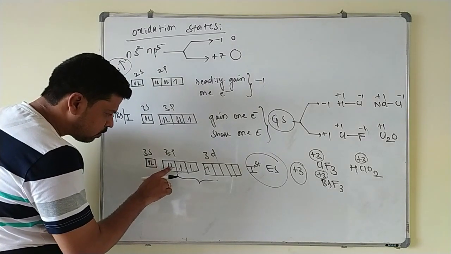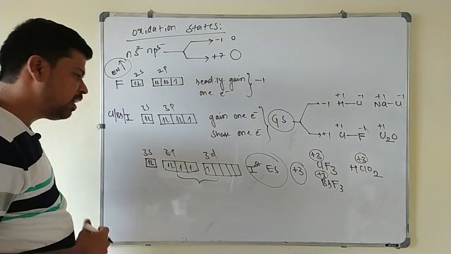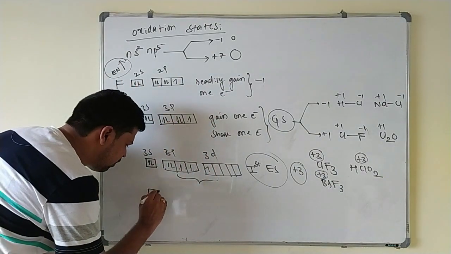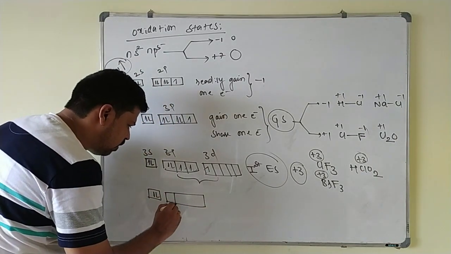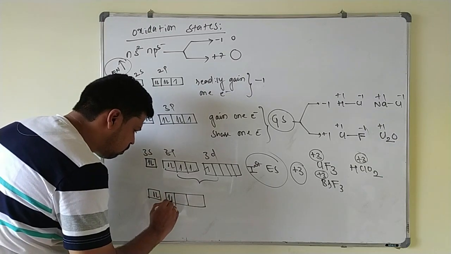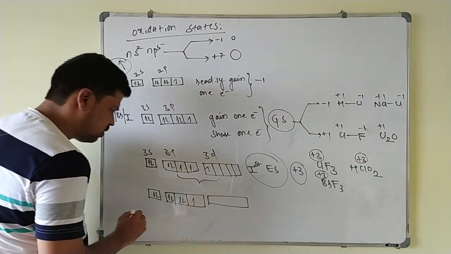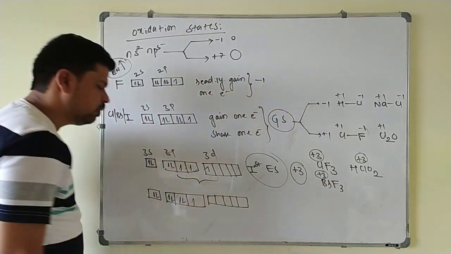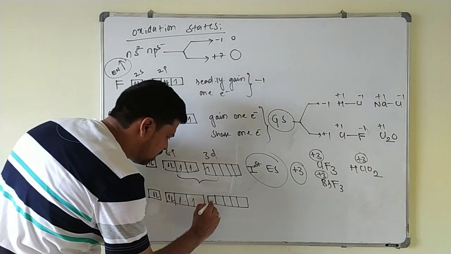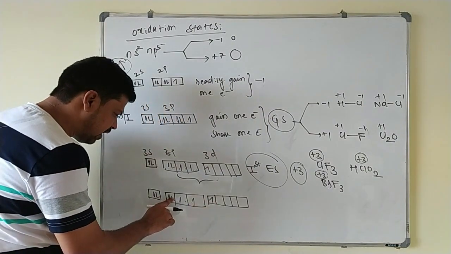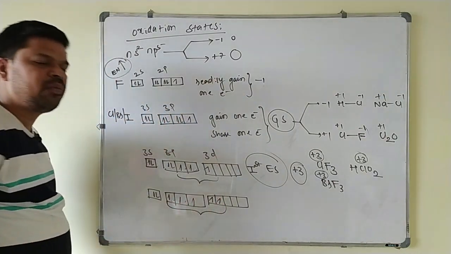Now you can excite another electron of the 3p orbital to the 3d orbital, so that you can have 5 unpaired electrons also. That is the second excited state of the halogen atom. Here 2 electrons are as they are in the 3s orbital. 1 2 3 4 5 d orbitals are there. Already in the first excited state, we have excited 1 electron to the 3d orbital. Now we will excite another electron of 3p to the 3d orbital. Now they are having 5 unpaired electrons. They are able to form 5 bonds.